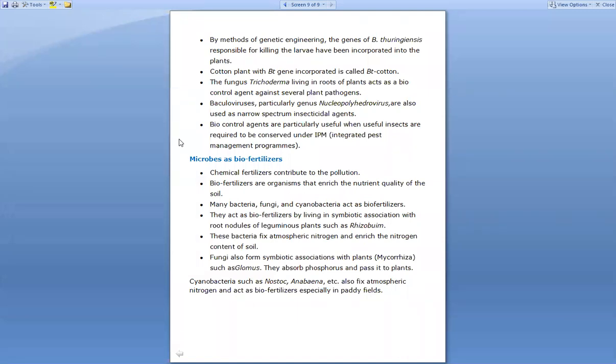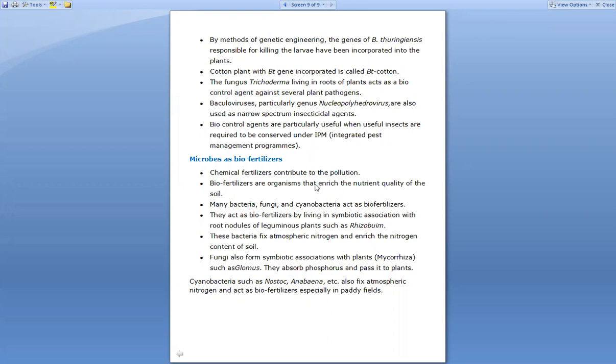So here, these biocontrol agents are normally useful when some insects are required to be conserved, right? In order to understand the habitat, the anatomy and all the different things of that particular insect which is normally infecting the plants or the crops, they should be conserved under IPM, that is integrated pest management programs. So in accordance with this IPM, they go for some biocontrol agents and the crops are being conserved, right? So this is about all the microbial control agents, right?